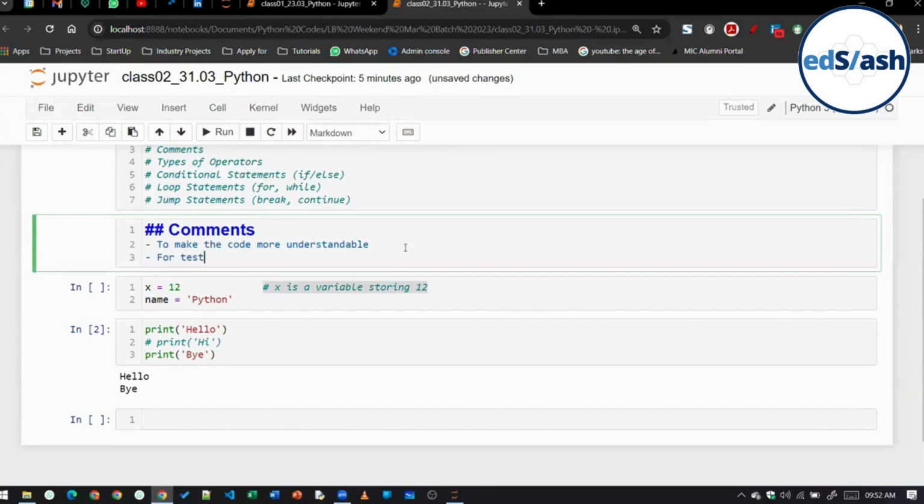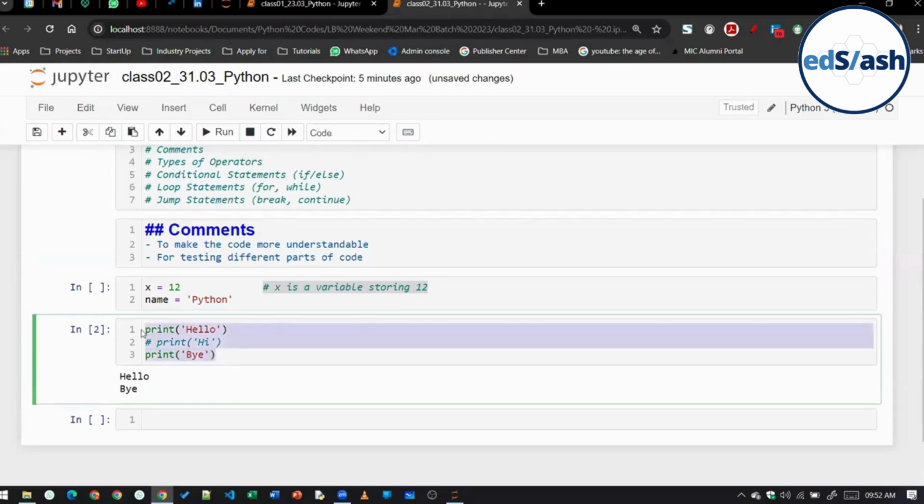for testing different parts of code. For example, like the example I gave you, suppose we are writing print hello, print hi, print bye. Due to some reason I am getting some error, or maybe I am not getting the desired output.